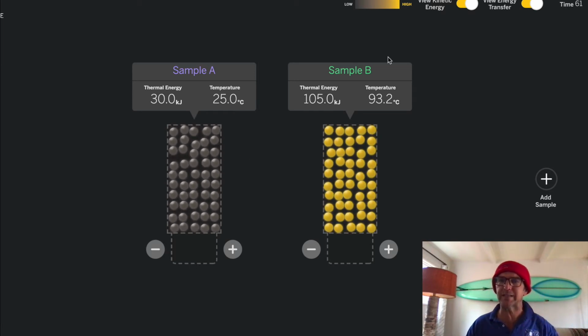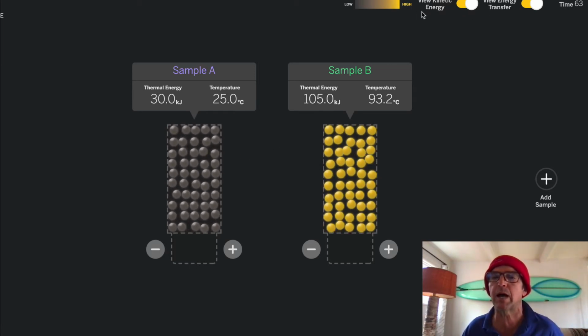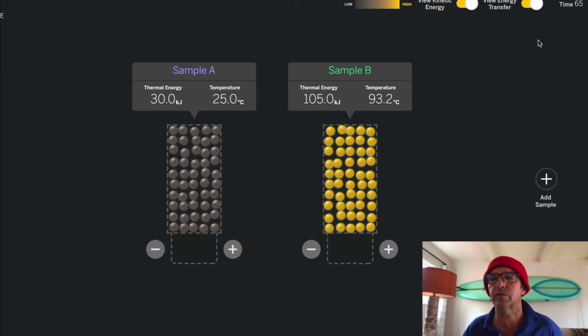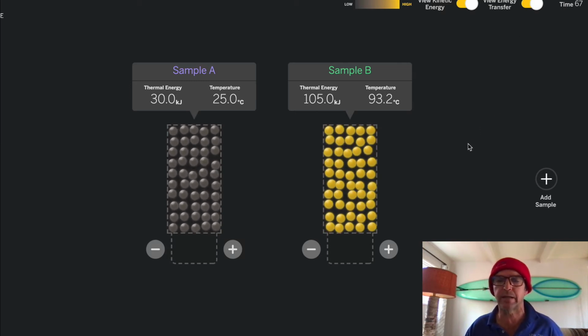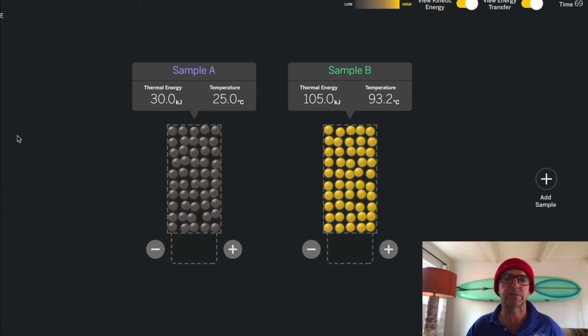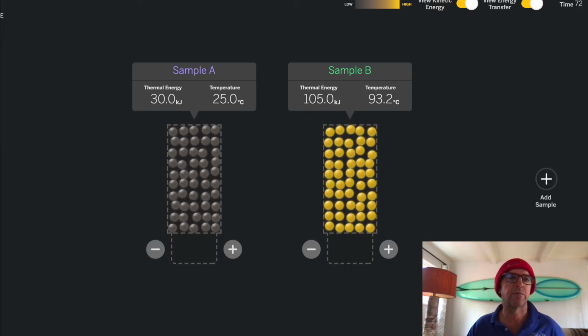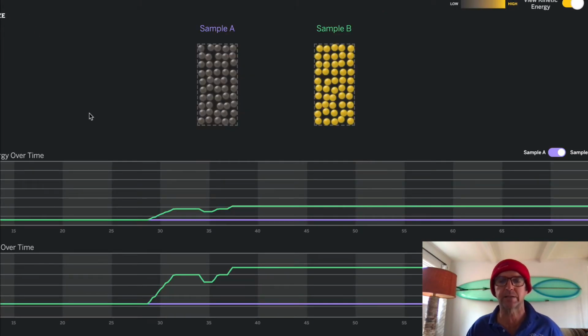Notice the thermal kinetic energy is more yellow, high. Energy transfer, we don't see anything going on now. So now what the sim said is we're going to move these two together, but we want to have analyze. So see this button up here? You can't see it on the screen, but it's over here. You click analyze. So now when we do this, I thought it would work as together, but it doesn't.